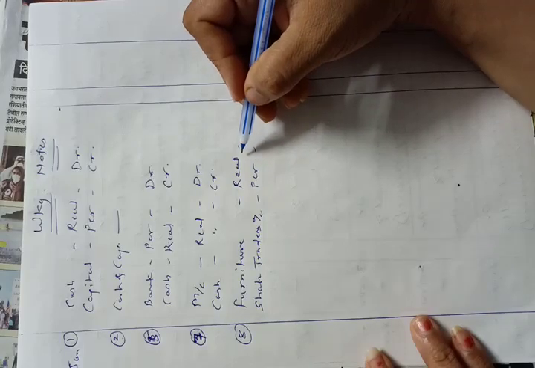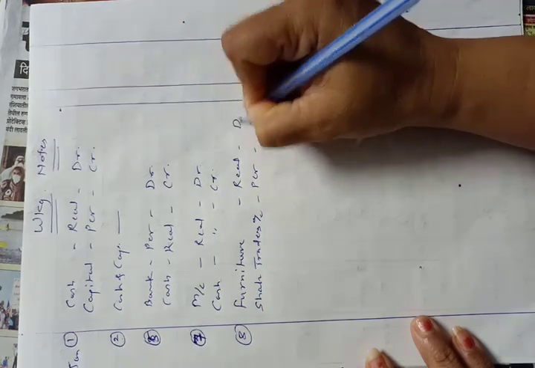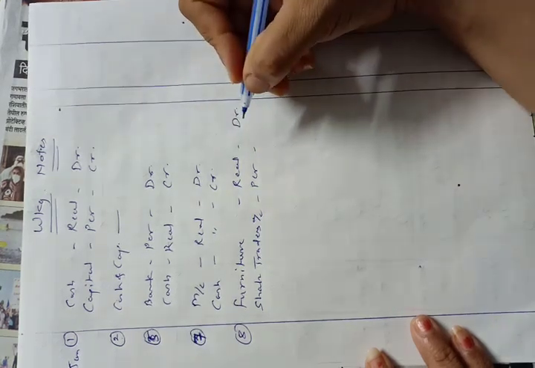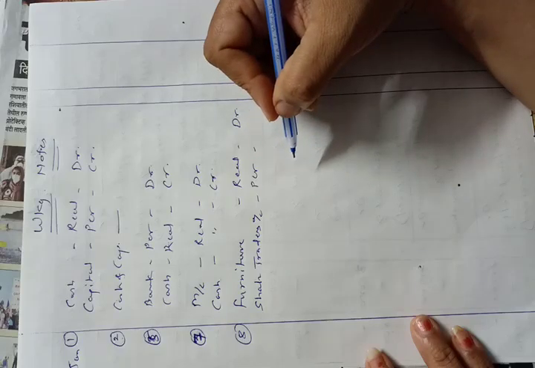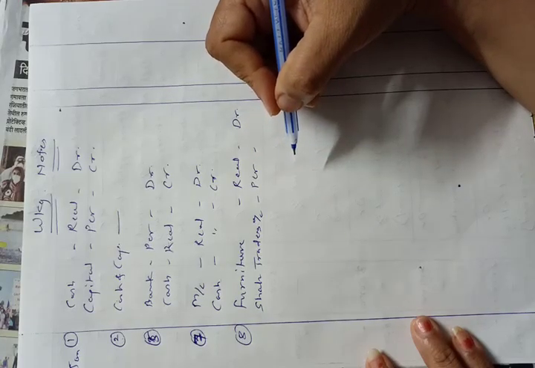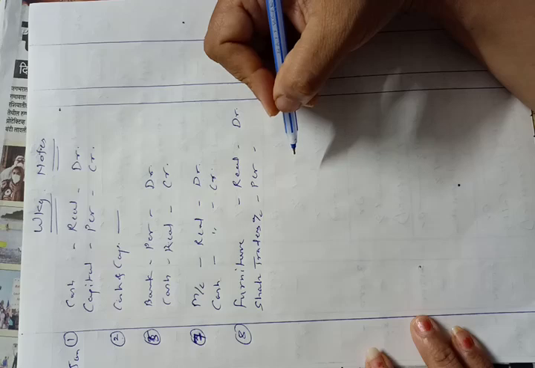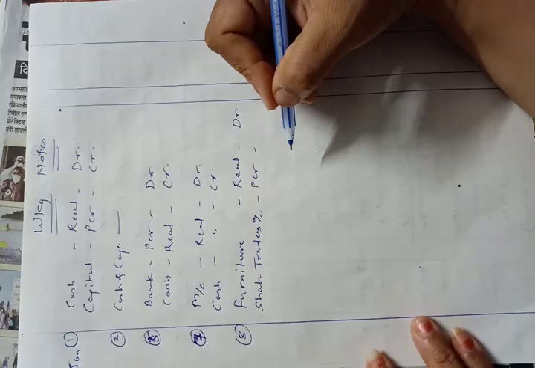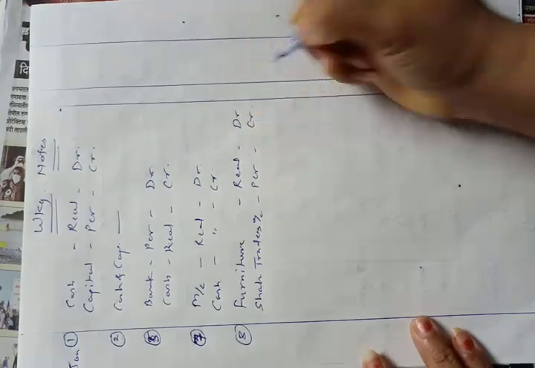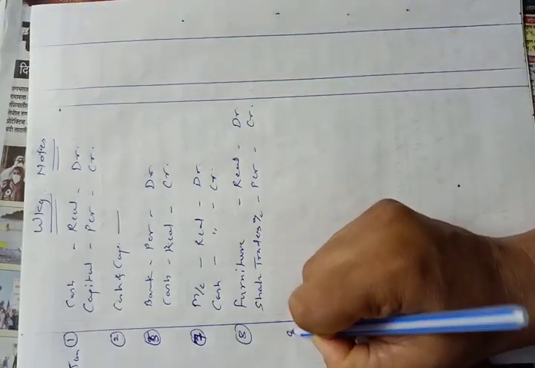Real accounts rule says that debit what comes in, and here we are purchasing furniture, so furniture comes in, so furniture account will be debited. Second account is Shaha Traders account. Shaha Traders account is personal account, and rule of personal account says that debit the receiver, credit the giver. Here we are purchasing furniture from Shaha Traders, so Shaha Traders are givers. So rule says that credit the giver. So Shaha Traders account will be credited.